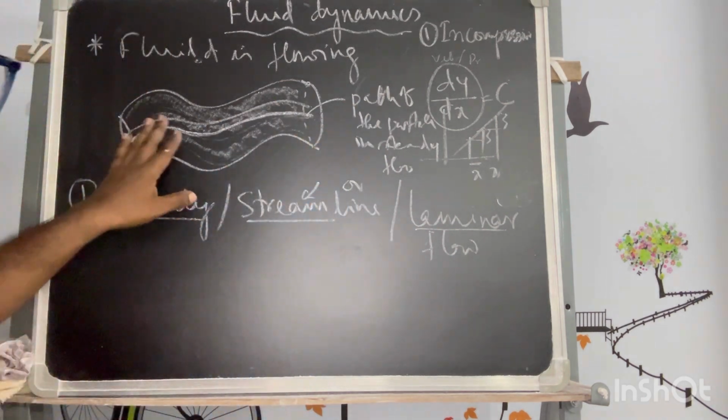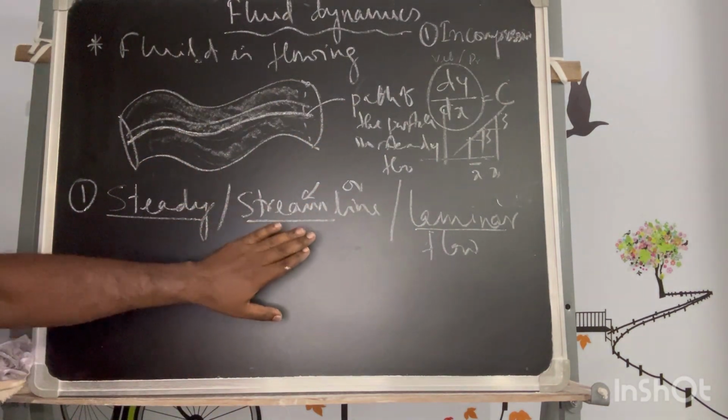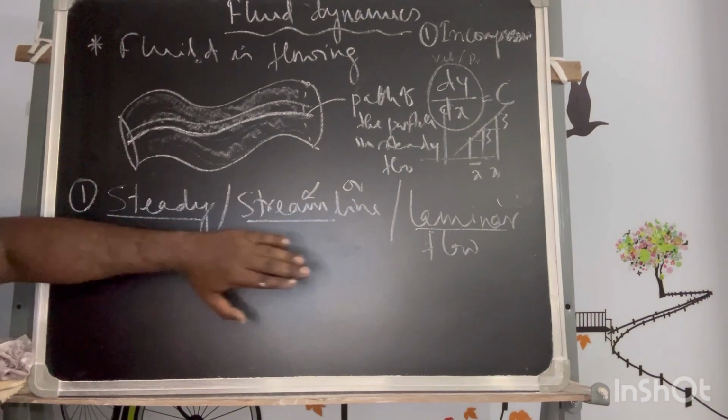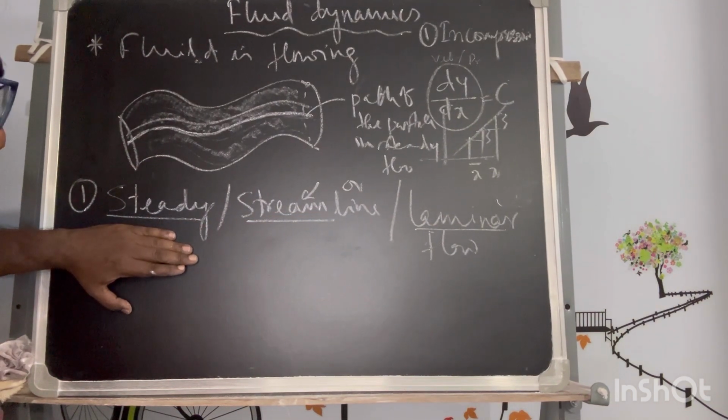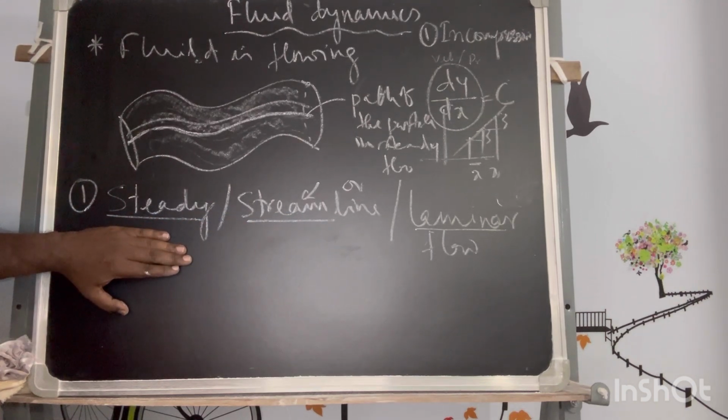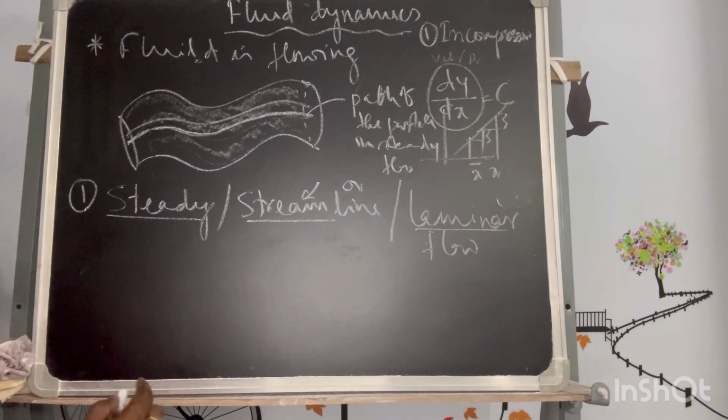Okay, so that's why steady flow in other terms can be said to be a streamline. So streamline can be maintained when there is a steady flow. You can say like that. Streamline only can be maintained when there is a steady flow. Okay, so this is the case.